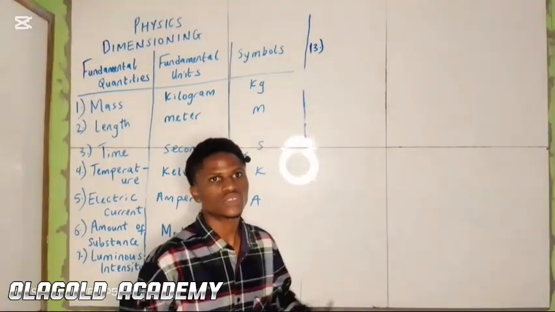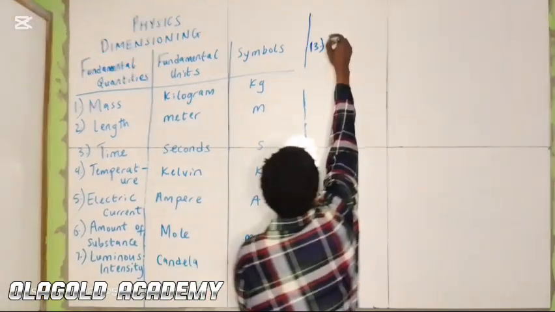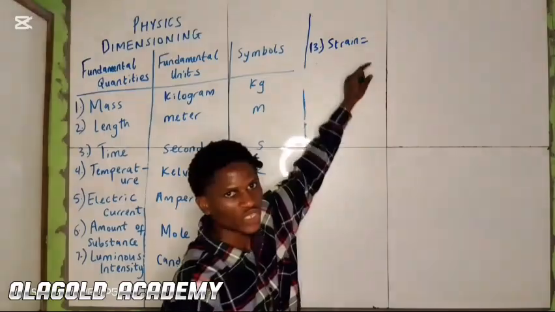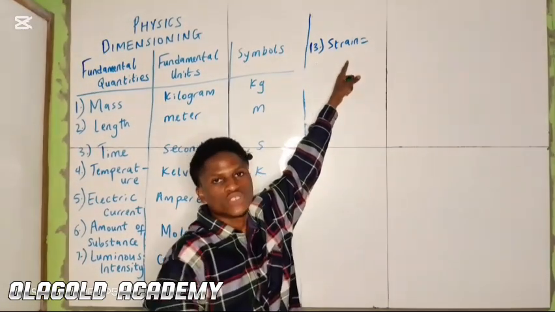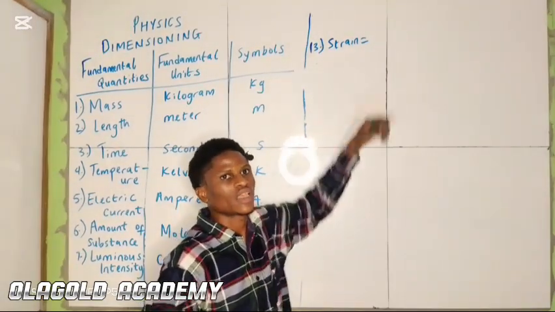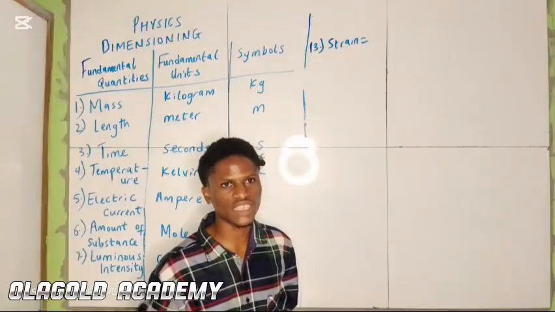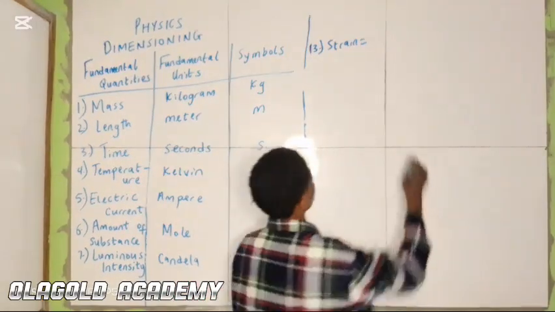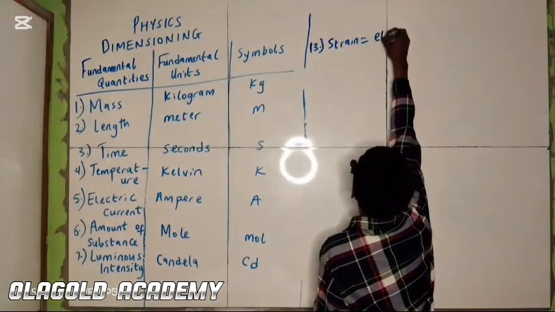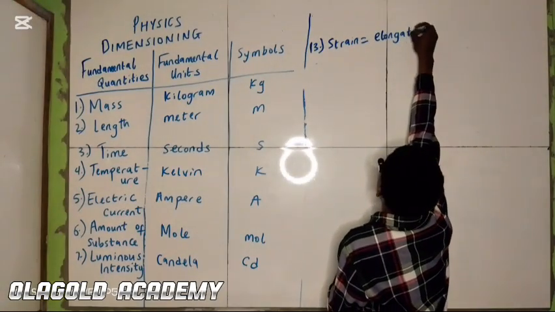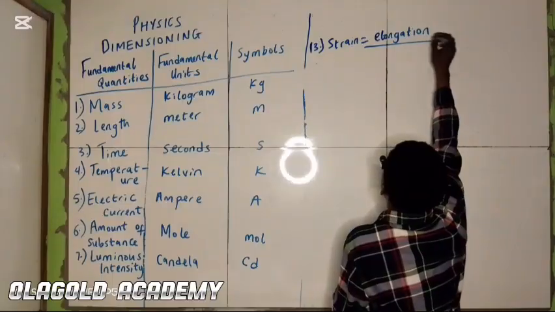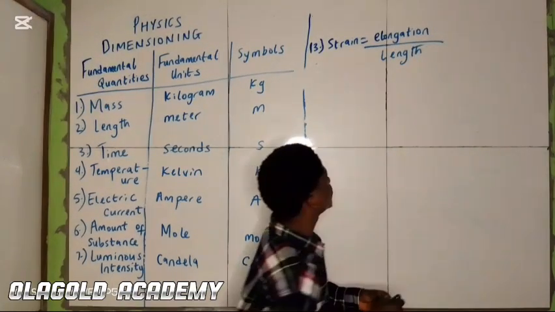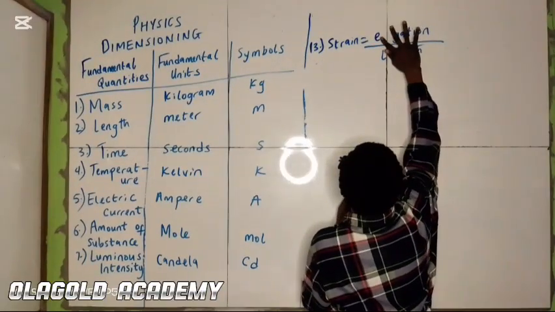Now let's look at strain. How do we express strain? Strain can be expressed as elongation or extension over original length. So we have elongation over length.